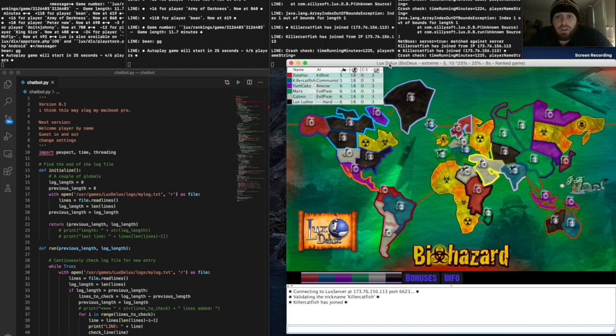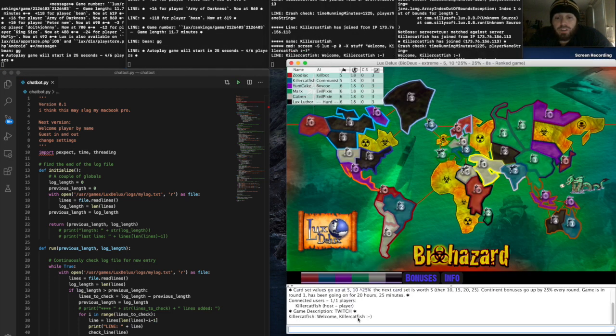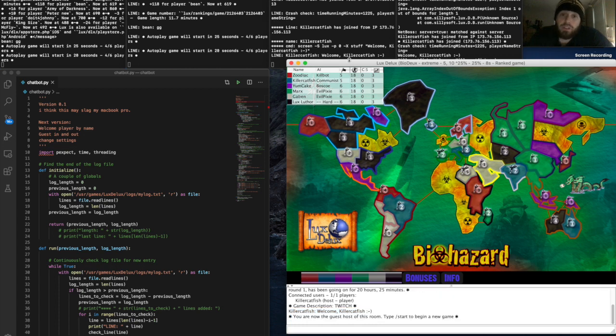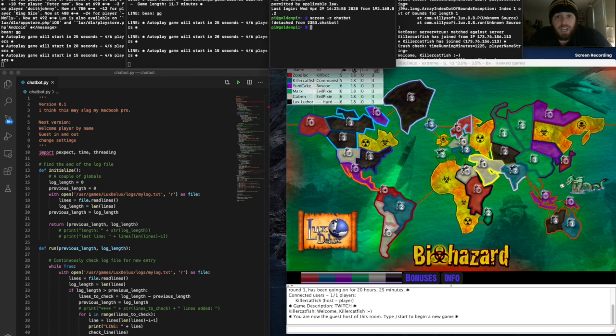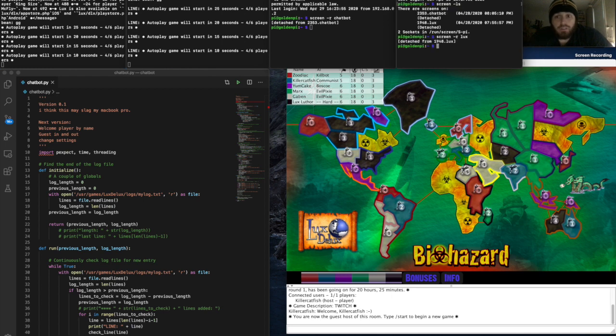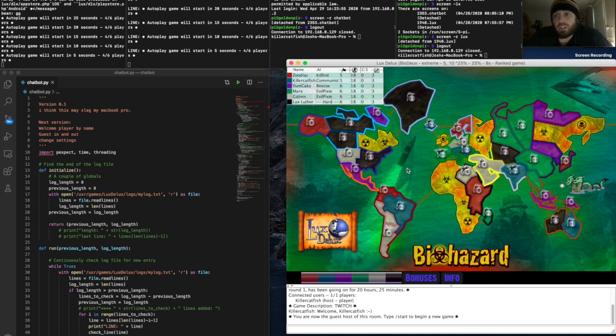Right here, if I come into this room, we'll see in a second a message, welcome Killer Catfish from Killer Catfish, and you'll see that it's these two things up here because this is the actual game server and this is my chatbot listening. And what's cool is I can actually detach from these and come all the way home to my computer and nothing changes here and it still works and I could go into the other room.